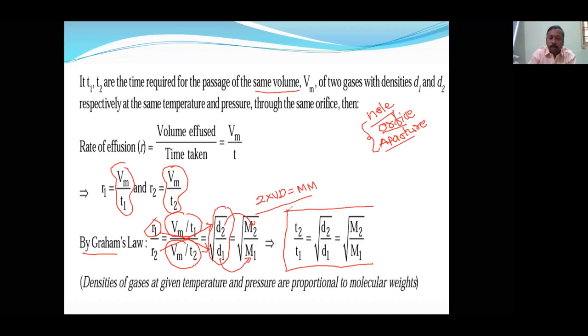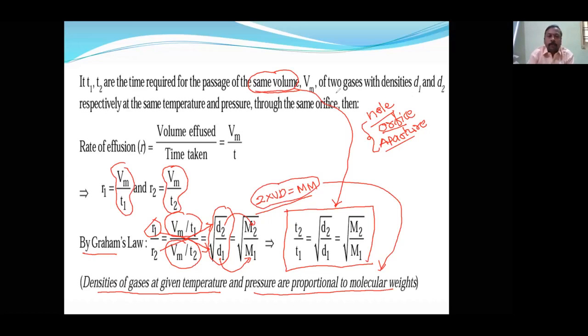This is a direct formula you will use in a question if they use the words "same volume." If they use the words same volume, then you will use t2 by t1 is equal to square root of d2 by d1, is equal to square root of m2 by m1. Then, the density of gases at a given temperature and pressure is proportional to their molecular weights. That means this is the formula they are using. This is about the relation, where density is equal to 2 into vapor density, is equal to molecular mass. That formula we have to use here.